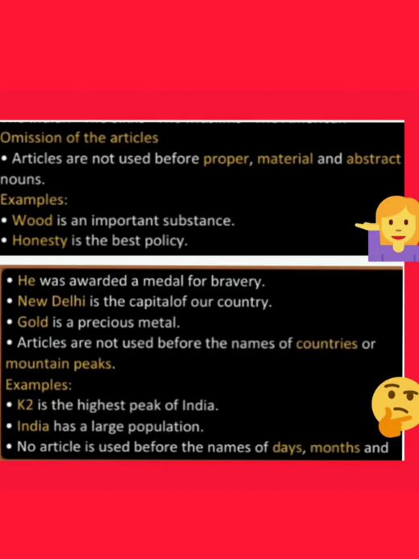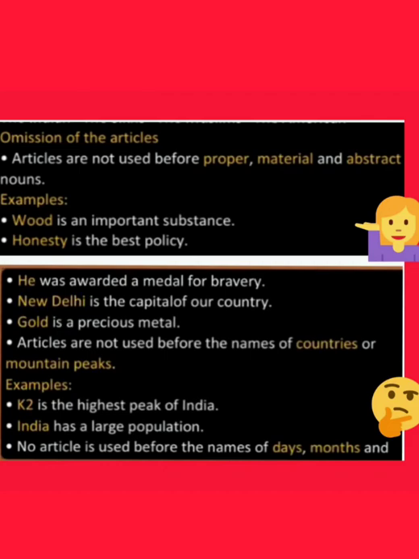First one, articles are not used before proper, material and abstract nouns. For example, wood is an important substance. So here wood is a material noun. Honesty is the best policy. Here honesty is an abstract noun. He was awarded a medal for bravery, bravery being an abstract noun. New Delhi is the capital of a country, New Delhi being a proper noun. Gold is a precious metal.